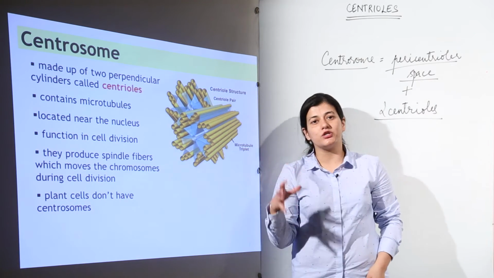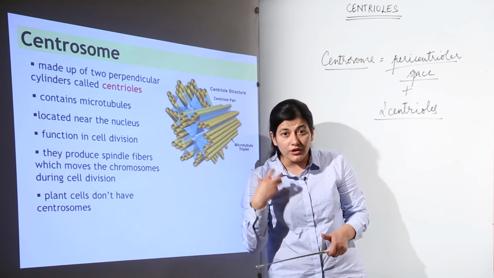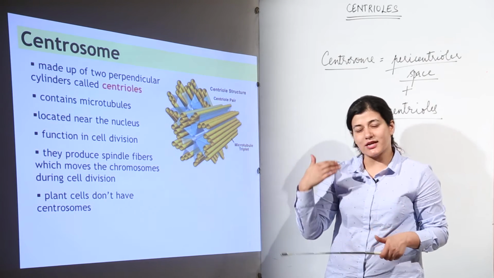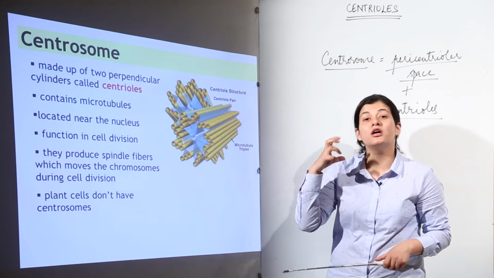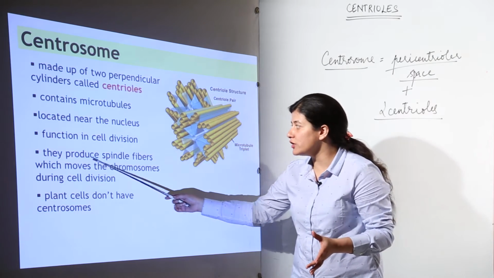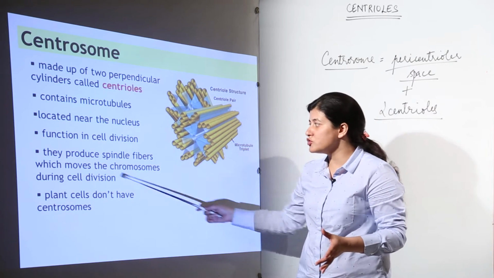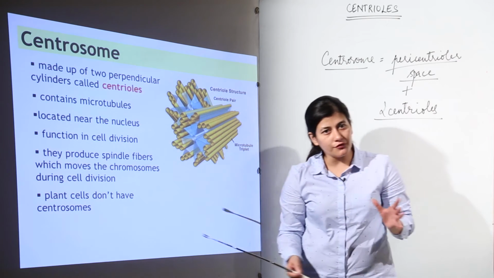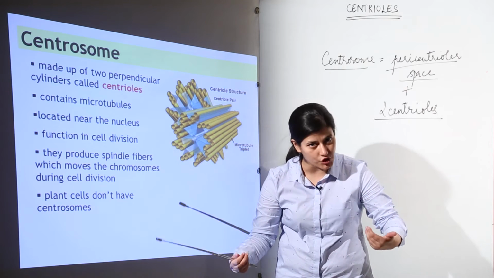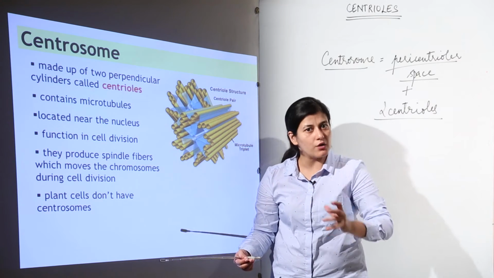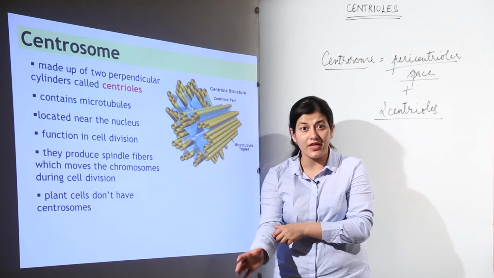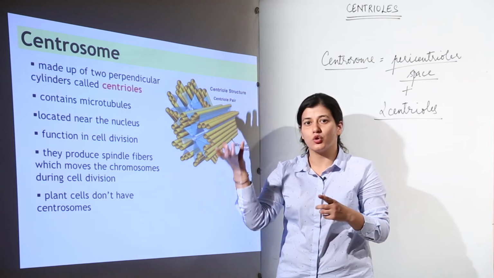Now, the centrosome is going to have centrioles present inside it, and what is the function of this centrosome? When I say that it is required during the cell division, that means it has something to do with different stages of the mitotic phase of cell division. And what is that function? That is production of spindle fibers which move the chromosomes during the cell division. Those of you who are aware of what mitosis and meiosis is all about, you know that it is about chromosome separation. Those of you who do not know it can just remember it for now, and when we study mitosis and meiosis, you will become well aware of what the function of this centrosome in the cell was.